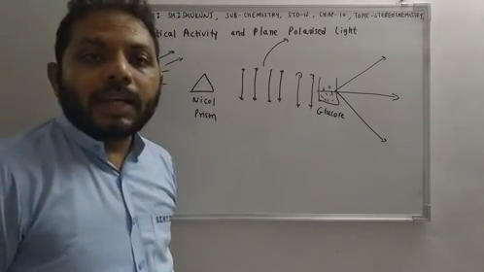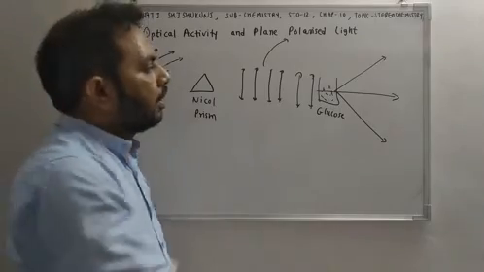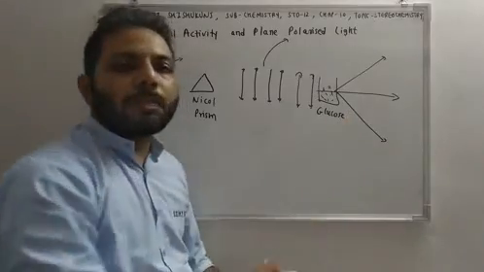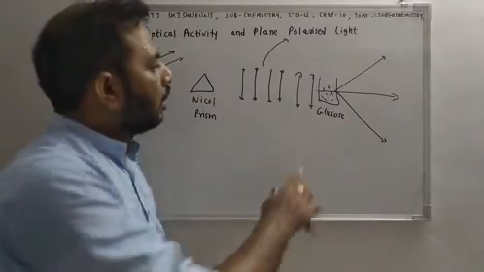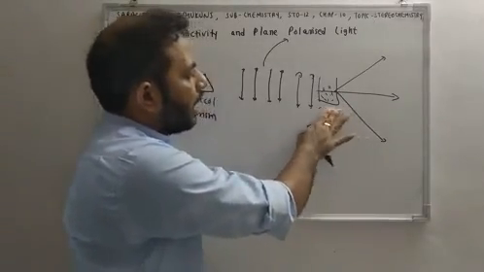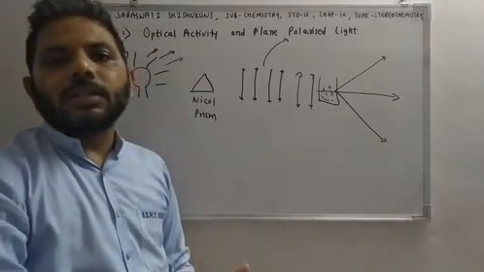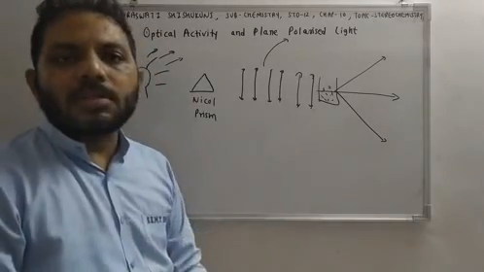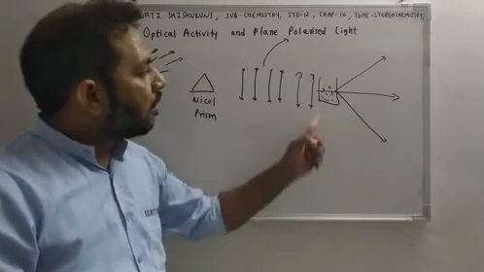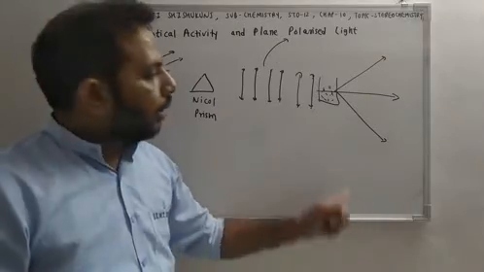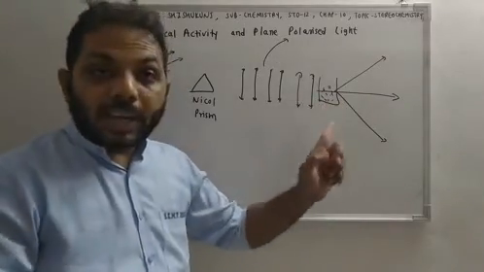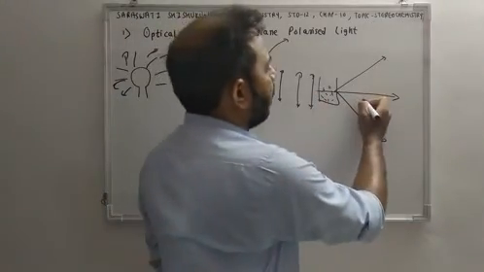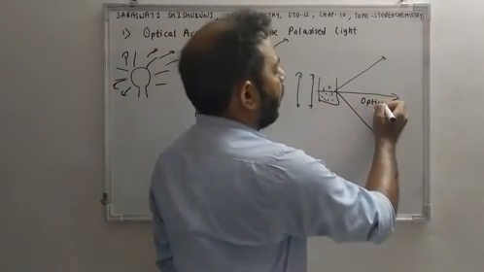But if light is not rotating, which means light is going in straight direction, we can say that compound is optically inactive. This is glucose solution, but as we know, glucose is rotating light, so glucose is optically active. But if any compound is there which does not allow light to rotate, so if light is not rotating at all, light is going in straight direction, then we can say that compound is optically inactive.